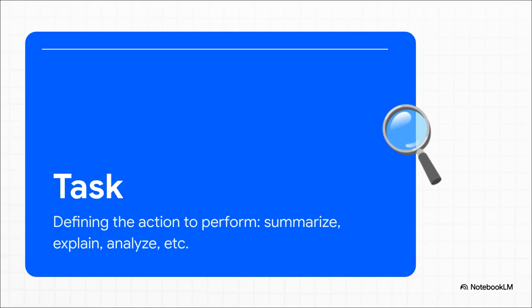Third is the task. This is the actual assignment. Here's where you need to use precise action verbs. Don't just lazily say, do something with this data. Tell it to summarize, create, compare, analyze, or extract. The sharper your verb, the sharper the execution.